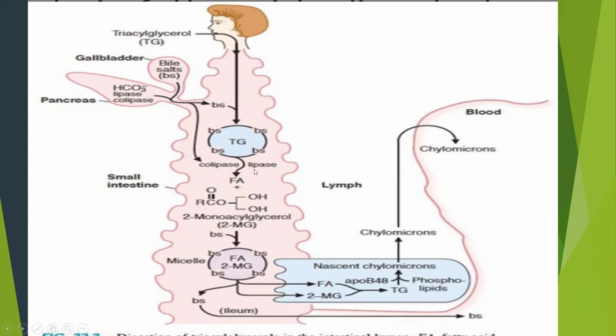Then the digestion of fats really starts in the small intestine, and then it is transported through my cells, then absorbed by the epithelial cells, distributed to our blood vessels. Okay.